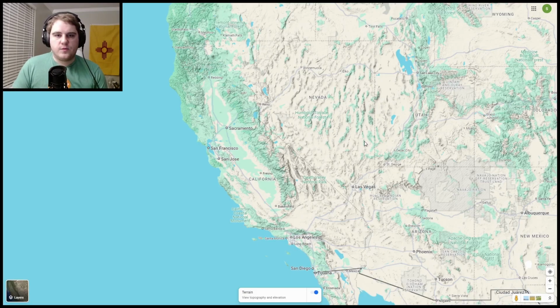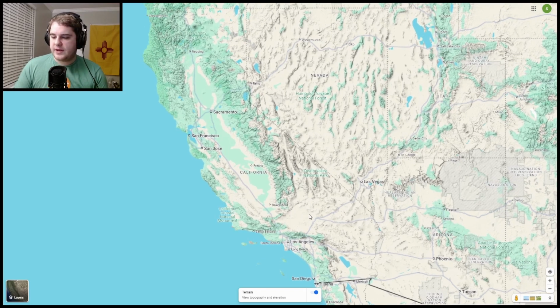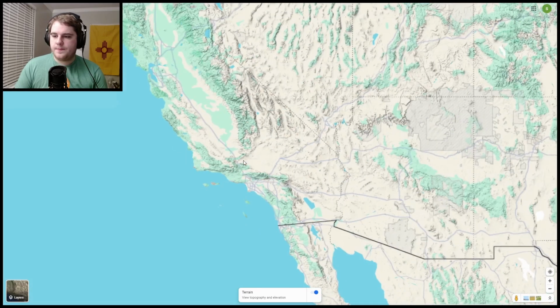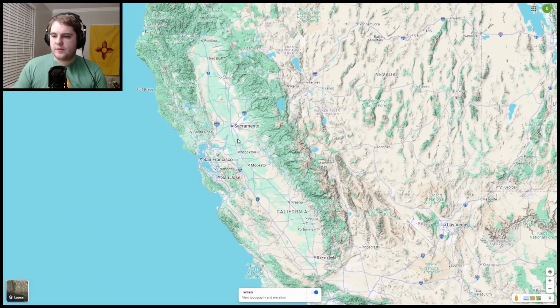So just as a recap for California, we have the northern part, which was covered in the Pacific Northwest region, the coast, the desert, which is just this southeastern section here mostly. It does kind of lead into the Great Basin, which we will get to in just a minute, especially with Death Valley. The mountains, which are a lot of the state, but in specific, I looked at this little ridge above Los Angeles and just this region here. And then the valley, which is where Sacramento, Stockton, Modesto, this whole region is.